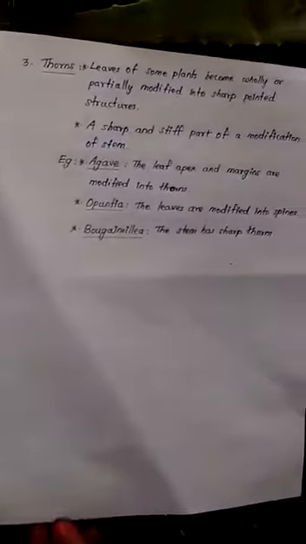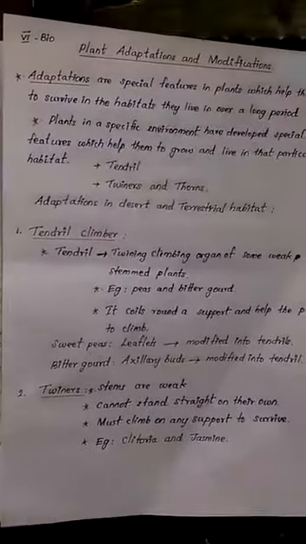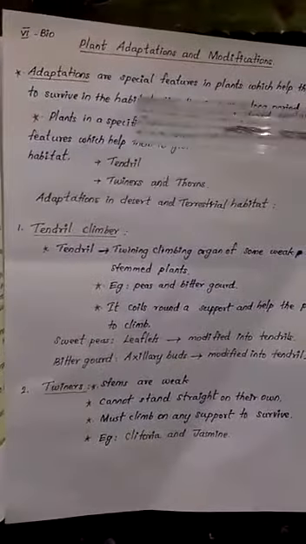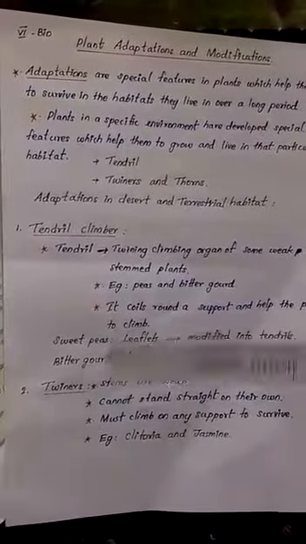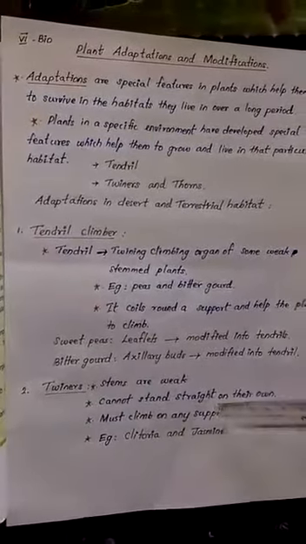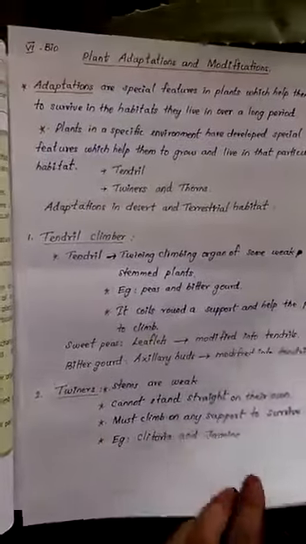What are the three different types of modification? One is tendril climber, twiners and thorns. Tendril: sweet peas, bitter gourd. Twiners: Clitoria, jasmine. And the third one is thorns: opuntia and bougainvillea. These are the examples.